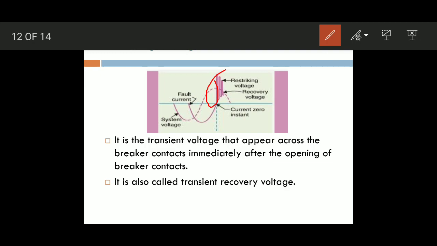It appears across the breaker contact immediately after opening the breaker. It is also known as the transient recovery voltage.